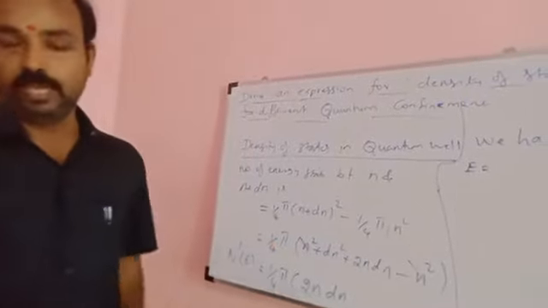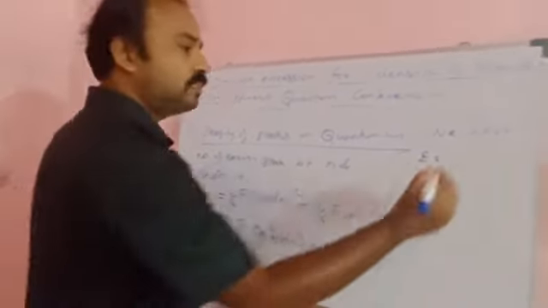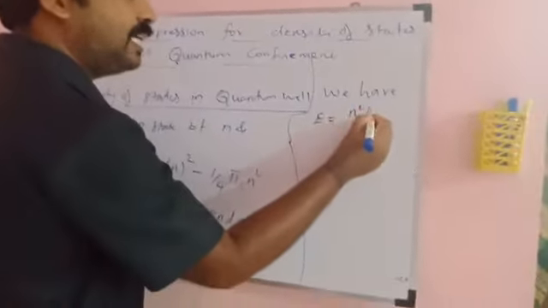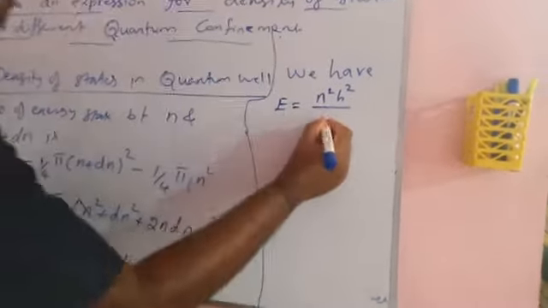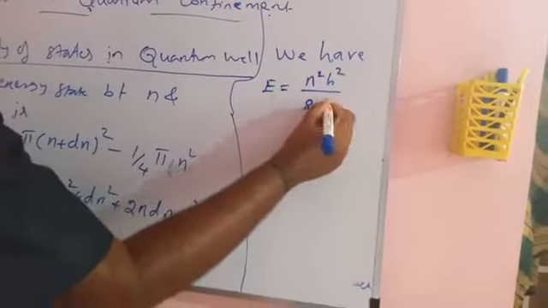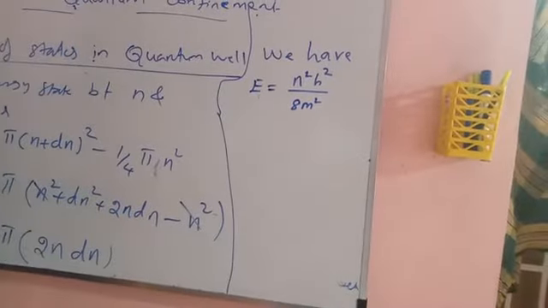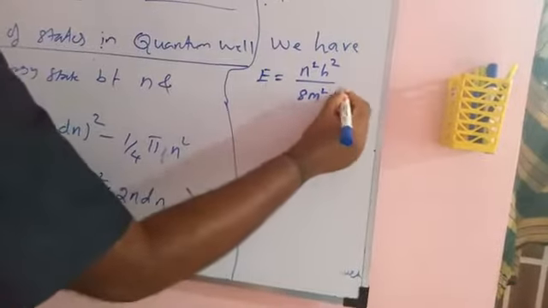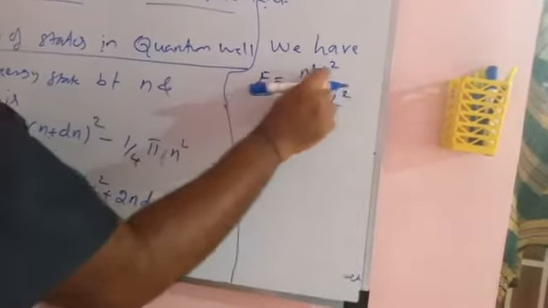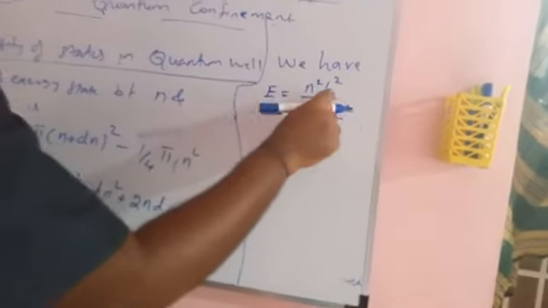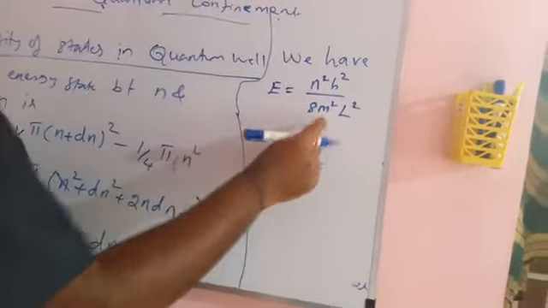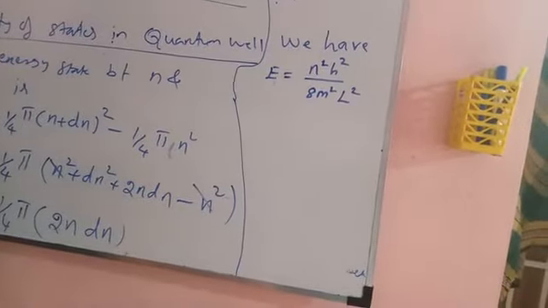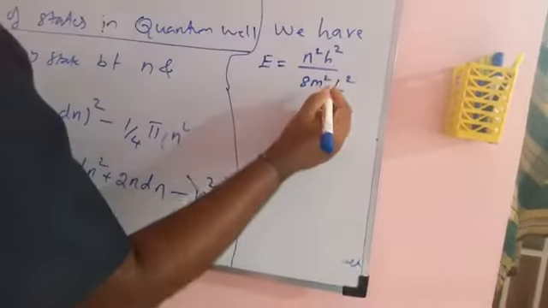So in this way the energy value is known, that is n squared h squared divided by 8 m squared L squared. This is a formula. n is a quantum number, already explained. h is Planck's constant, m is the mass of the electron here. So this is the formula.